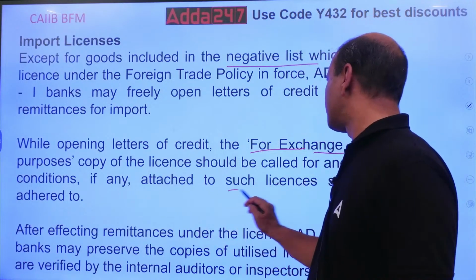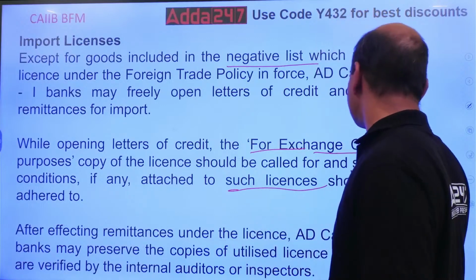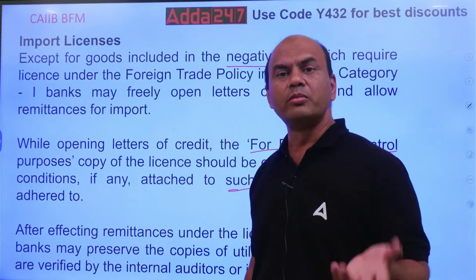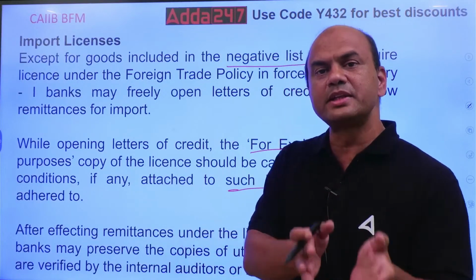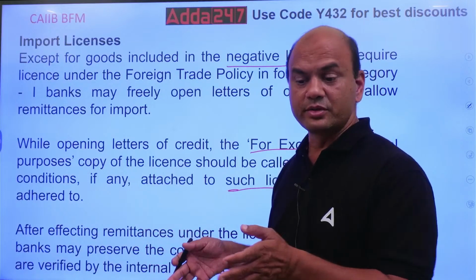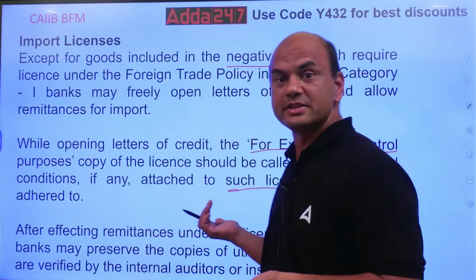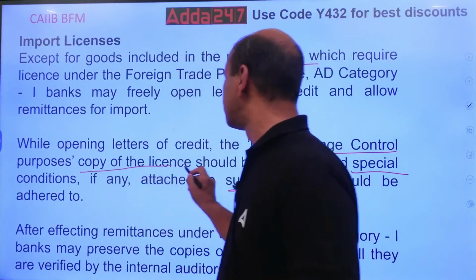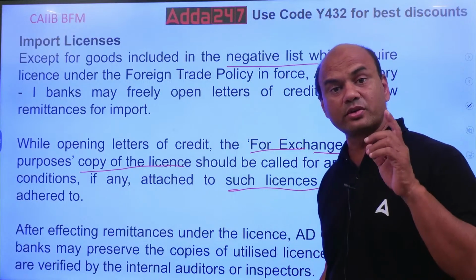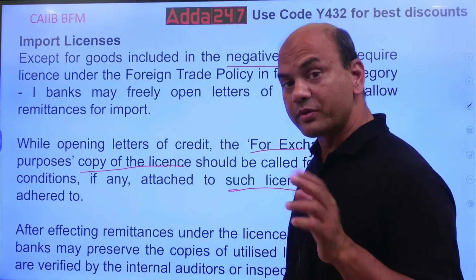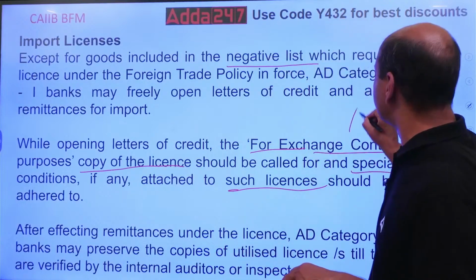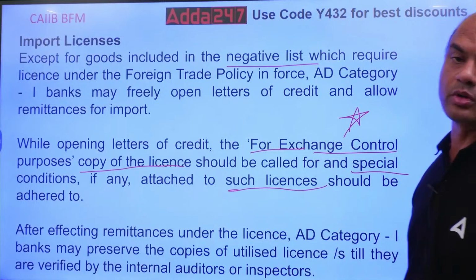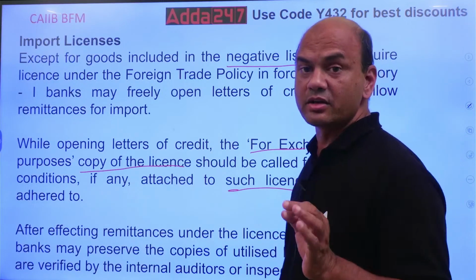Means whether any special condition is given by RBI to that importer, because there are many importers to whom RBI gives permission: you can deal in only this business, not in others. So that's what you'll have to check, whether any special condition is given. So for that you'll have to ask for the copy of the license, import license. And this is asked in exam, which copy of license is asked? For exchange control purposes copy.